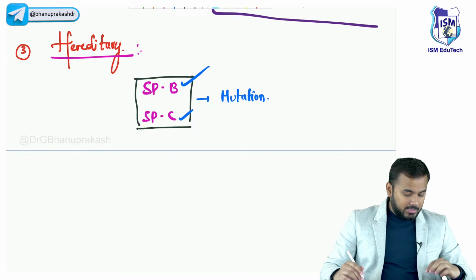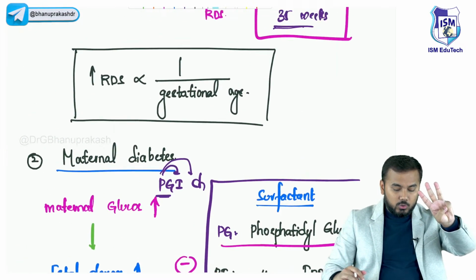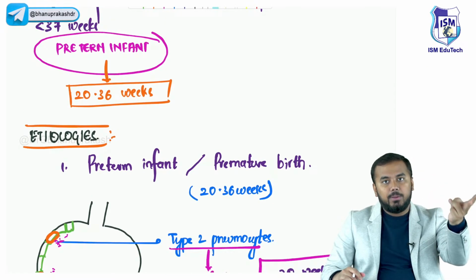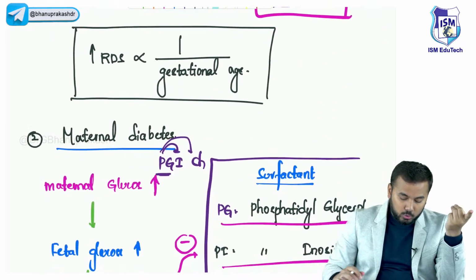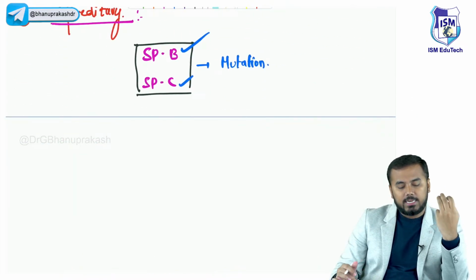Okay. So till now we have discussed three important things. One we discussed is the premature infant or preterm infant. And what was the second we discussed? We discussed maternal diabetes, and the third we discussed is hereditary.